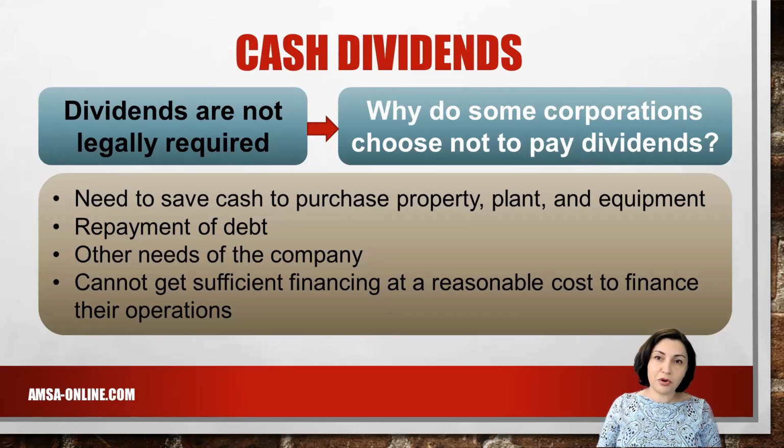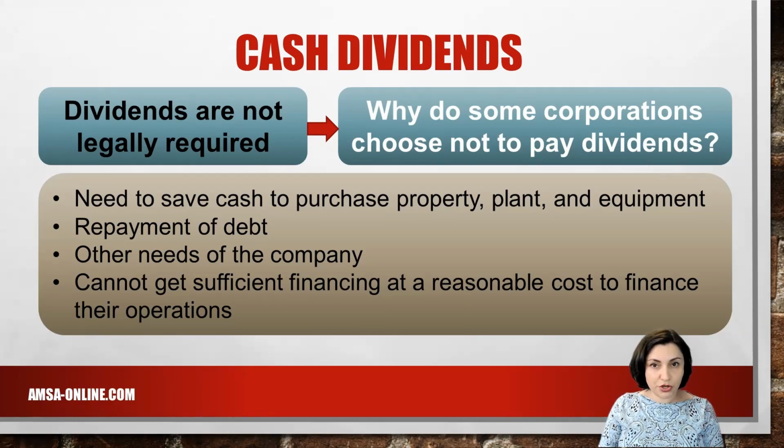For example, a corporation may be in an early stage of development and may need to save cash to purchase property, plant, and equipment, repayment of debt, or for other needs of the company. These companies may not be able to get sufficient financing at a reasonable cost to finance their operations. As a result, they must rely on their earnings to provide the cash and other resources to run the business. It is not unusual for the board of directors to begin paying cash dividends to its stockholders after many years of profitable operations.